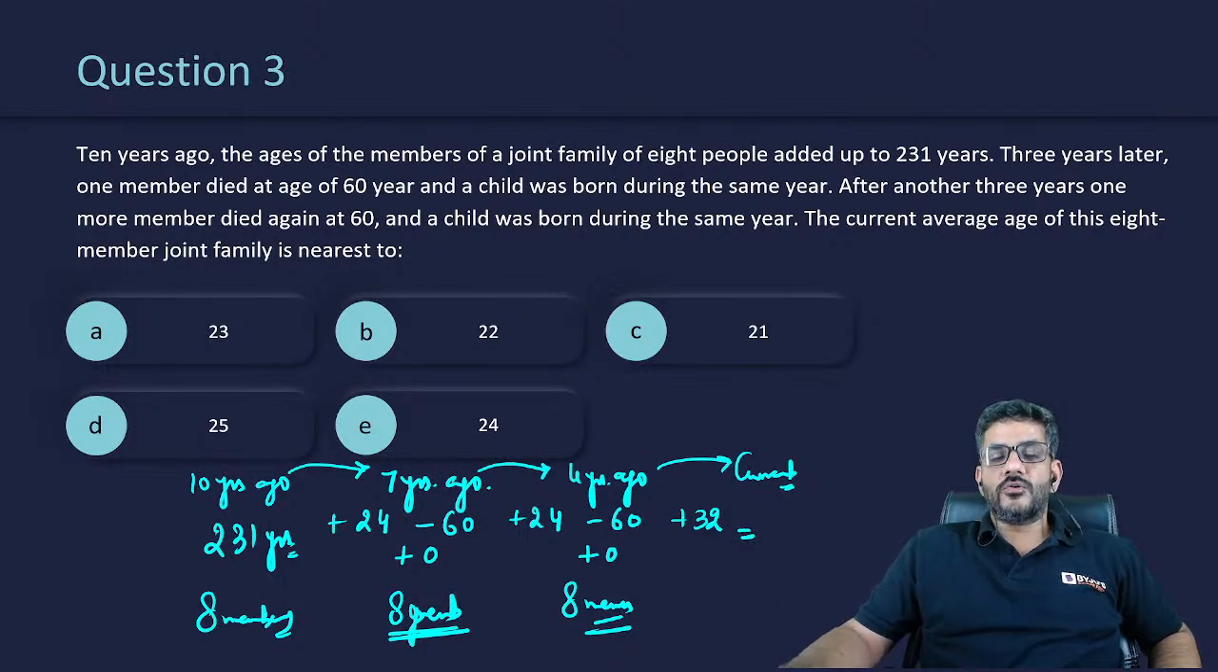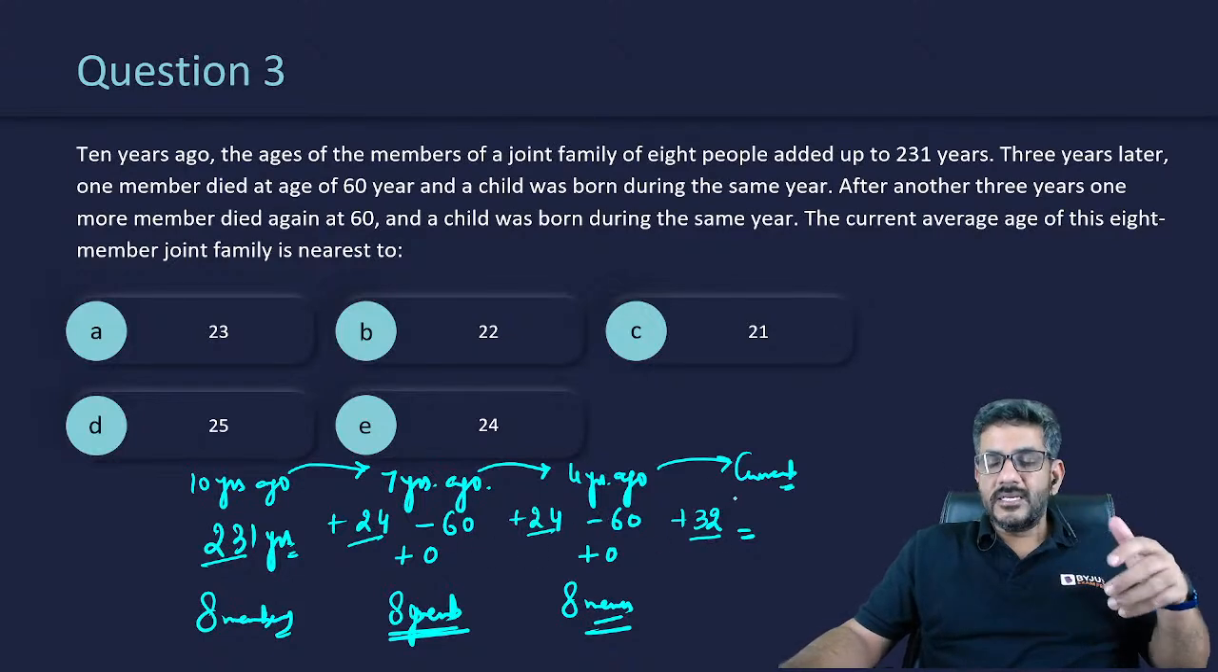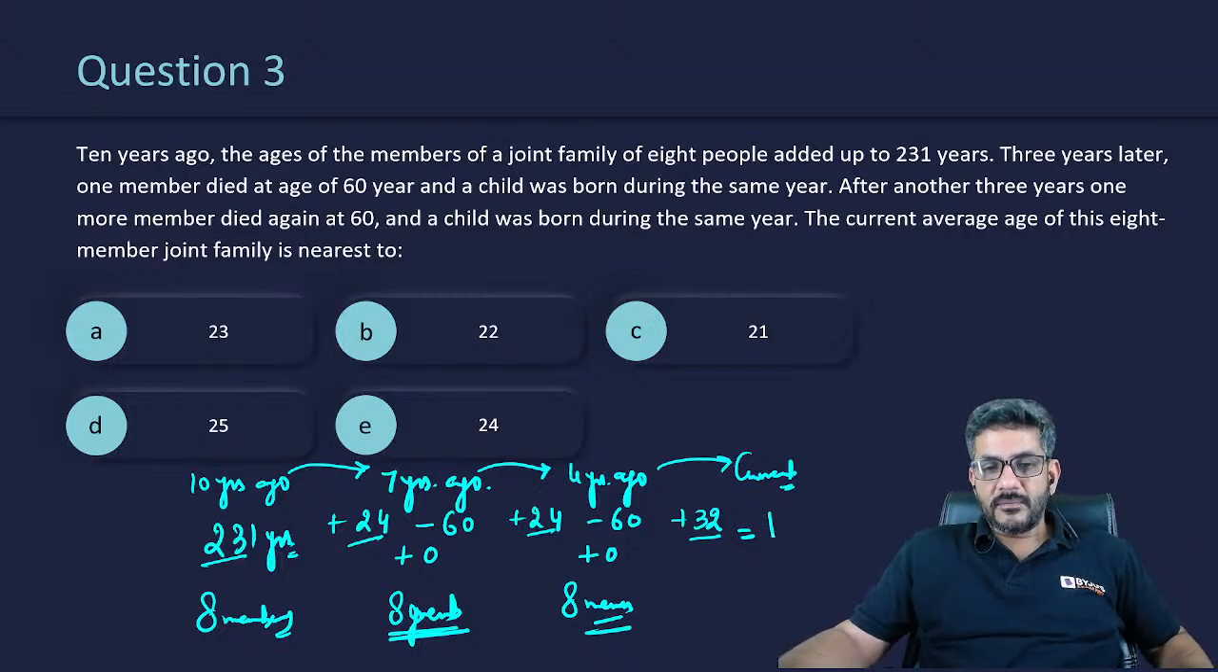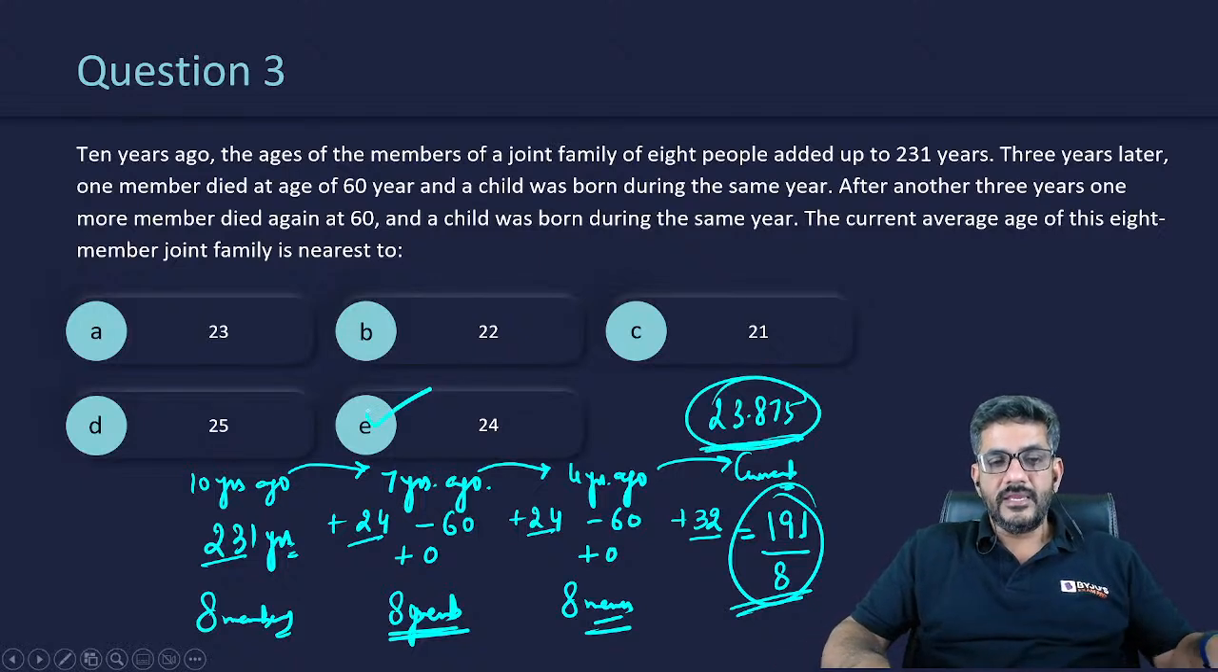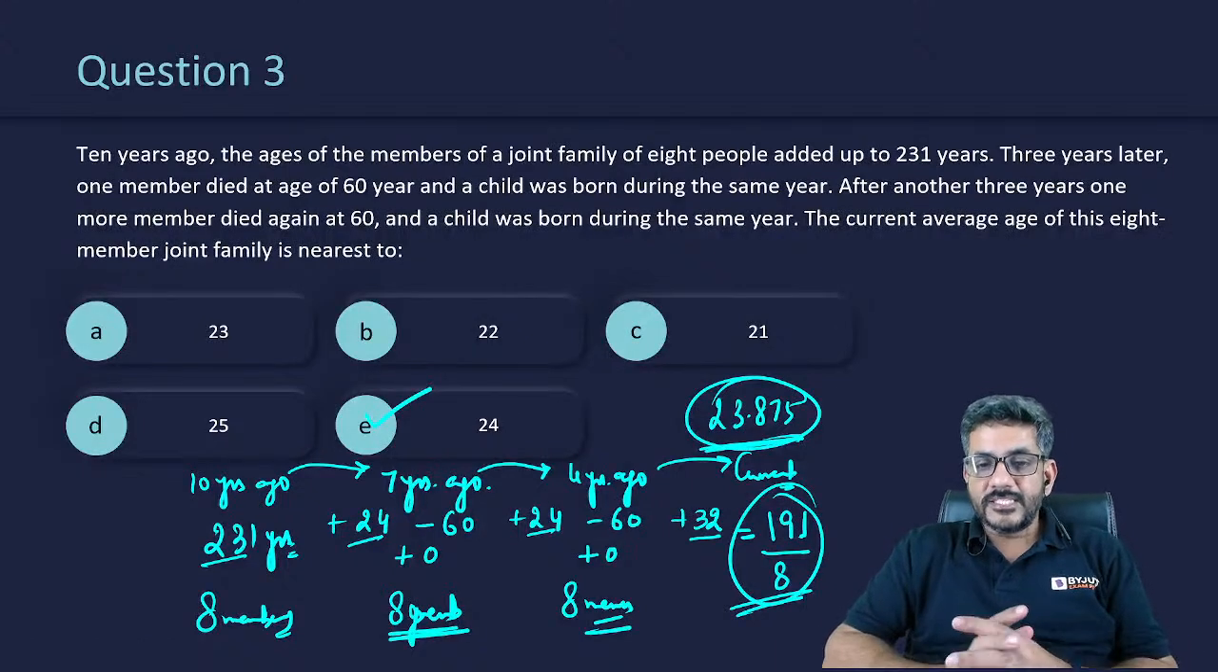So if I calculate the total age of all these people, 231 plus 24 plus 24 plus 32, तो ये आ जाएगा आपके पास plus 80 minus 120, that is minus 40. So 231 minus 40 बन जाएगा 191. If sum of all the ages is 191, so 191 divided by the 8 members, this will give you the average age of all these people. This comes out to be 23.875, which is very close to 24. So I would give the answer as option E, that is 24. The average age of all these members should be equal to 24 years.